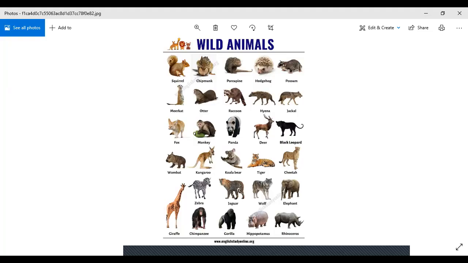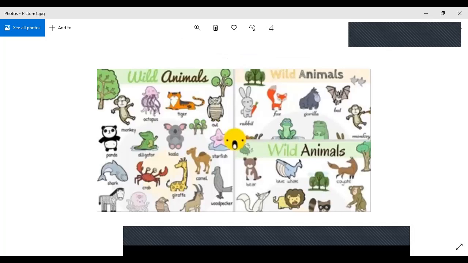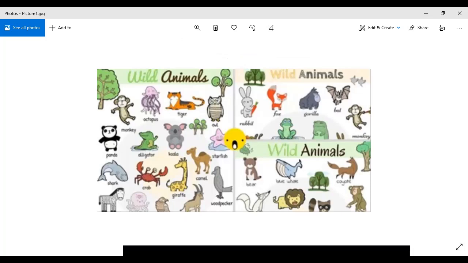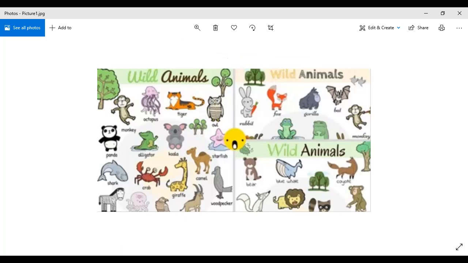Okay. Over here we have some more creatures. Let's look at this as well. If we have missed any, we will discuss that. If we talk about the wild animals, the bat is also included in it. Then fox, we have also rabbit. You know that rabbit is also a wild animal. Well, rabbit comes in both categories. It's a pet as well and a wild animal as well. But there is a difference between the pet rabbits and the wild rabbits. The wild ones are not cute. They have this big hair and all that.